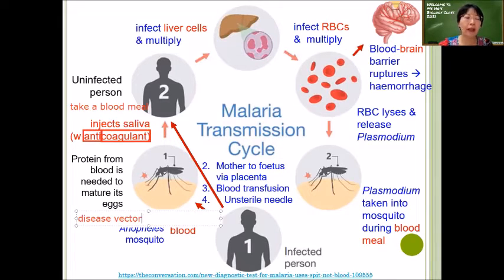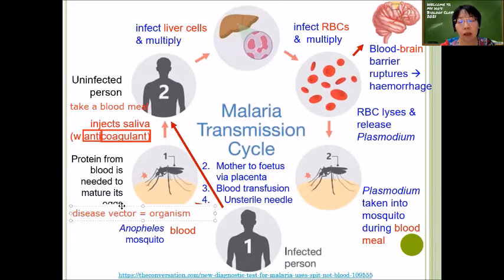A disease vector is an organism which can pass the pathogen from one person to the next person. When you look at the word vector, its main function is that it acts as a transporter or a carrier. So it is supposed to carry the pathogen from one person to another. That's the meaning of a vector. Now, of course, apart from the mosquito, there are a few other ways that the Plasmodium can also be transferred from an infected person to an uninfected person.